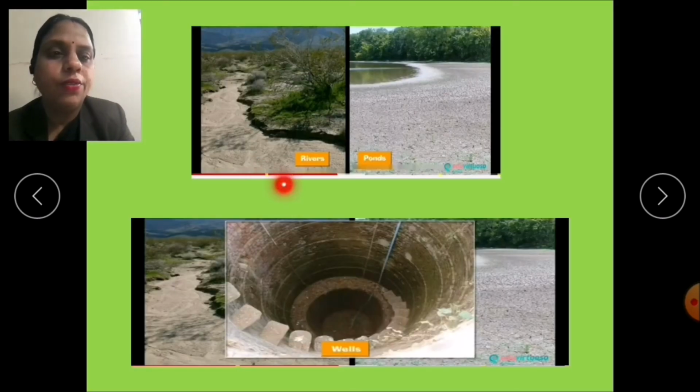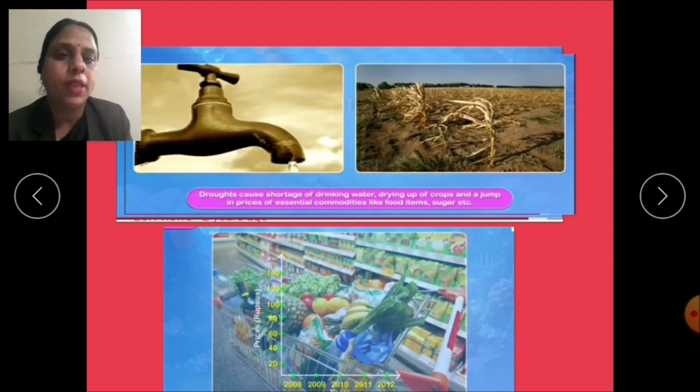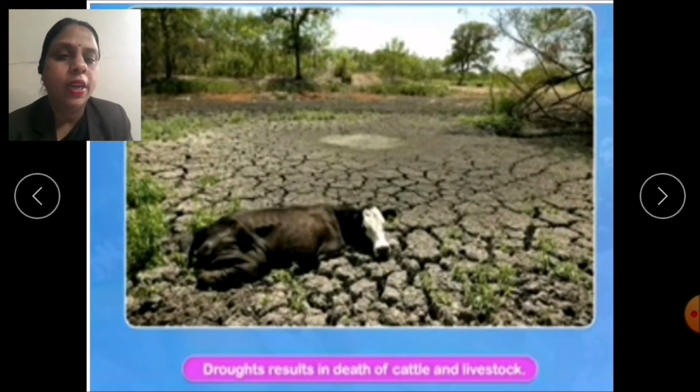During drought, rivers, ponds, wells as well as other water resources dry up. So children, what will happen if all these water resources dry up? Yes, it causes shortage of drinking water, drying up of crops and a jump in the price of essential commodities like food items, sugar, etc. And not only this, children, drought even results in death of cattle and livestock.